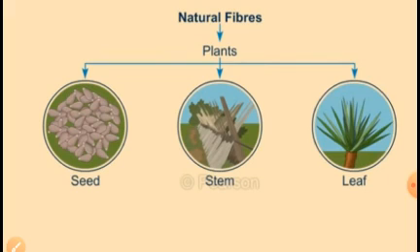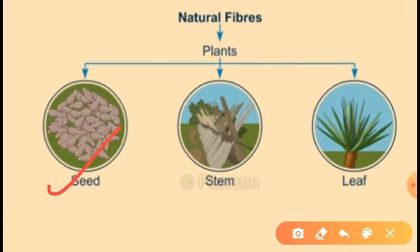Different parts of the plant give the fibers. In different plants, different parts give the fibers. For example, in some cases we get fiber from the seed, in some from the stem, and in some from the leaves. So these are the sources of plant fiber. So children, natural fiber is obtained from two sources.